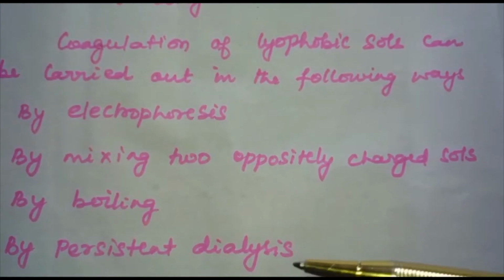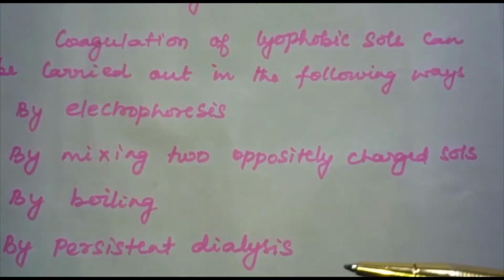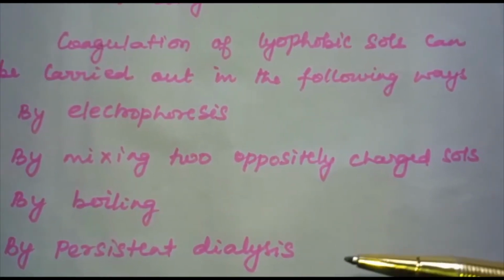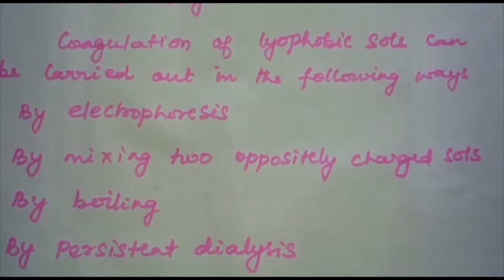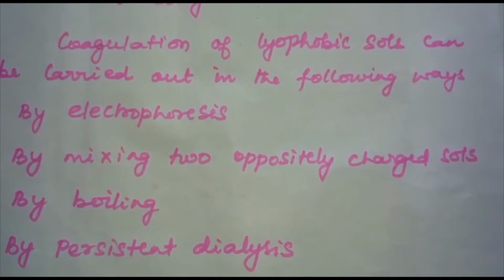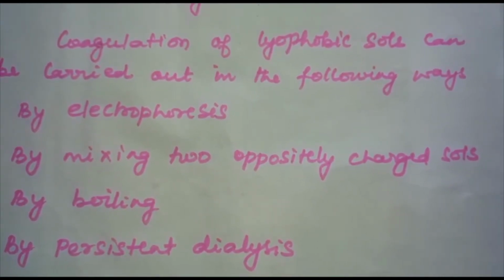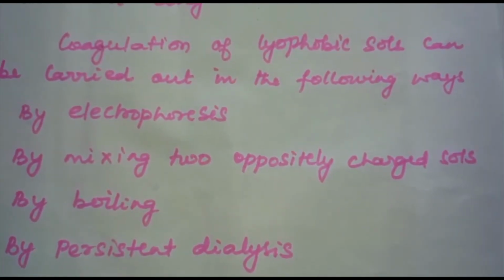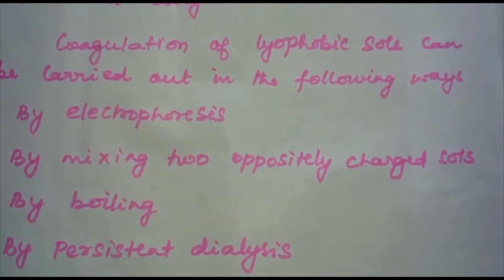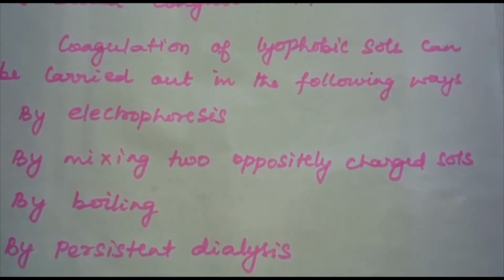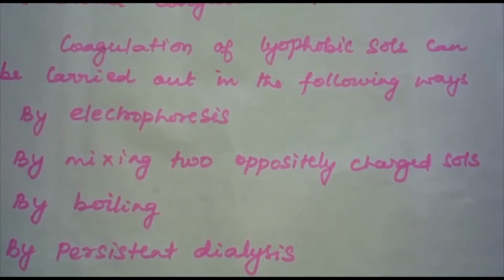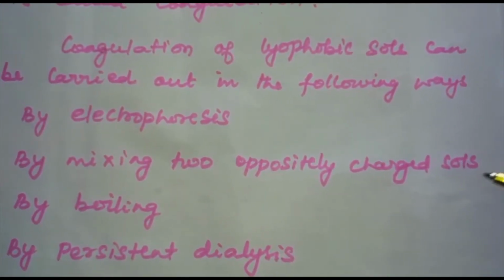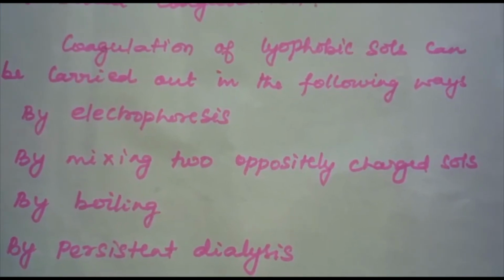And the next one is persistent dialysis. Dialysis we know, which we have learnt under the purification chapter. What happens by persistent dialysis? On prolonged dialysis, traces of the electrolyte present in the sol are removed almost completely and the colloids become unstable and ultimately coagulate. A small amount of electrolyte is needed for the stability of the colloid. If that too is removed, the colloids will coagulate and precipitate.